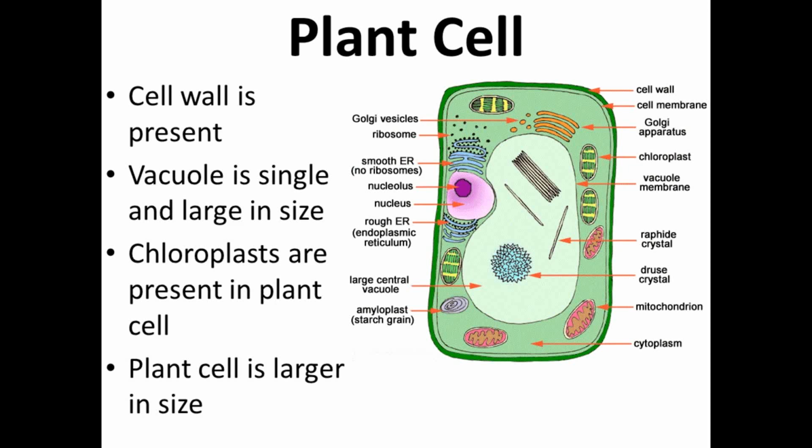The vacuole is single, present in the center of the cell, and large in size. Chloroplasts are also present in the plant cell, which are responsible for the process of photosynthesis. The plant cell is larger in size than the animal cell.